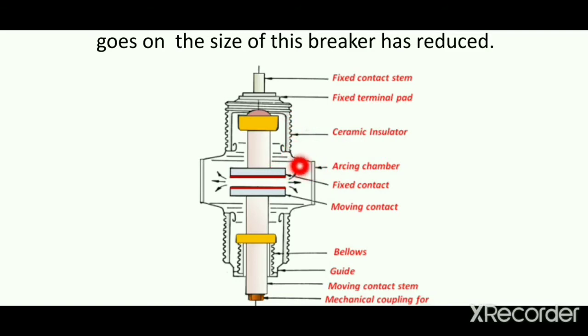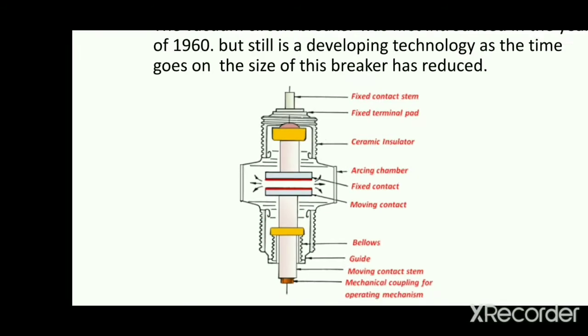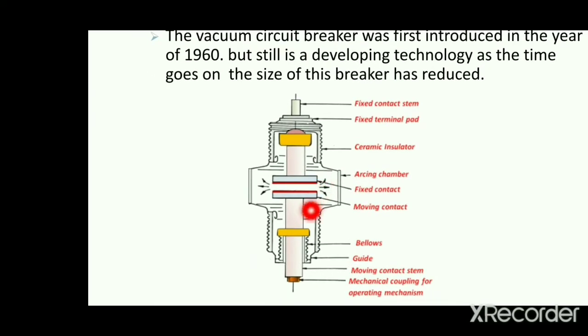Next is the arcing chamber. In the arcing chamber, all the operations are done, like switching on and off, and also the arc extinction process. This is the fixed contact and this is the moving contact, and these are also immersed in the arcing chamber. Next are the bellows and guides, the moving contact stem, and the mechanical coupling for the operating mechanism.